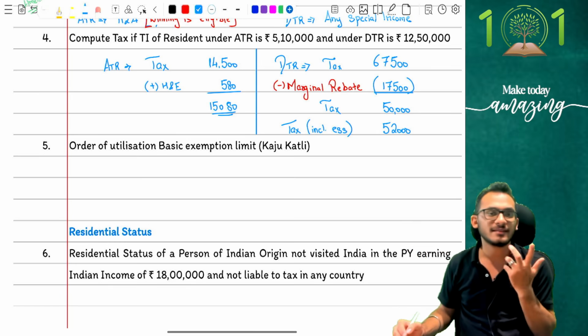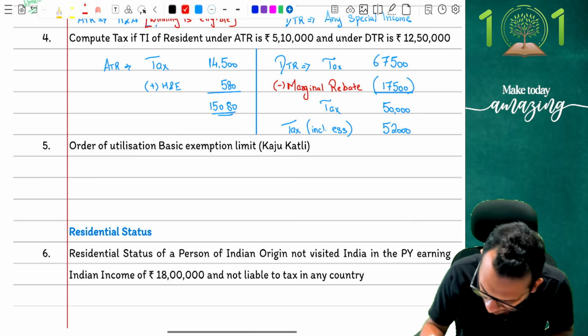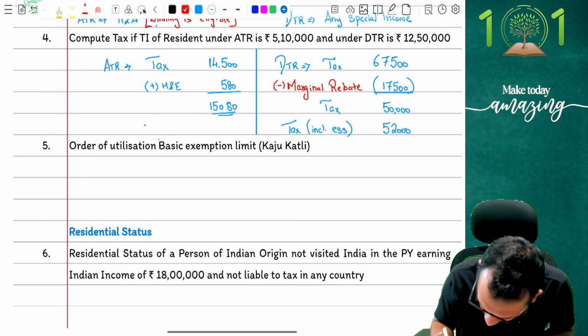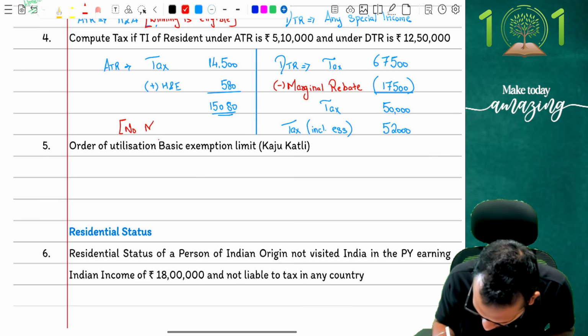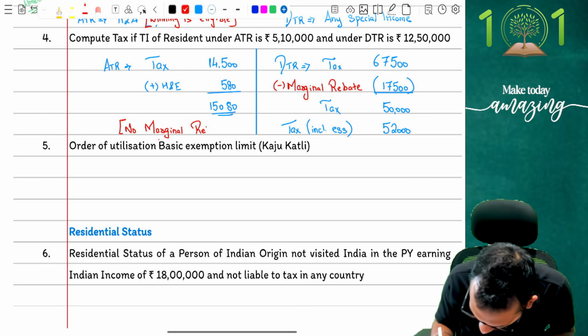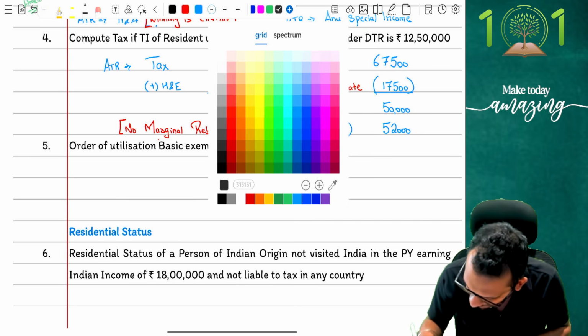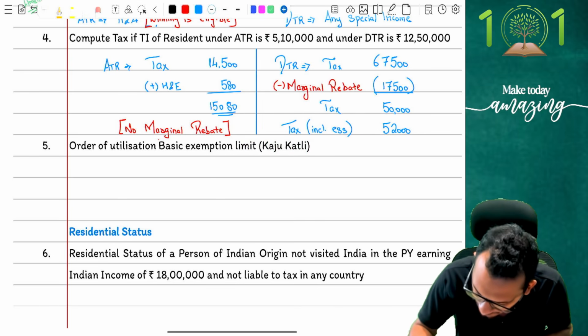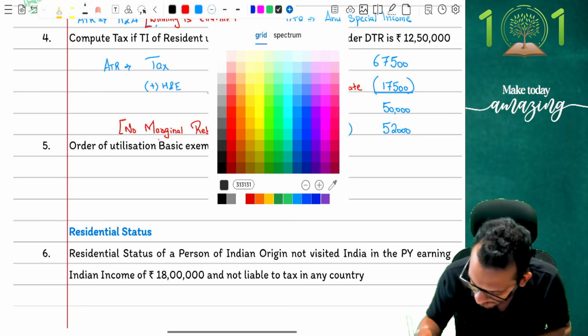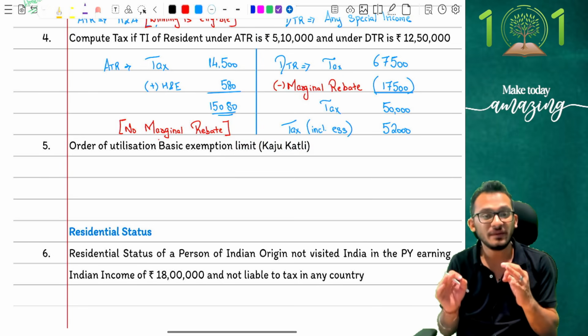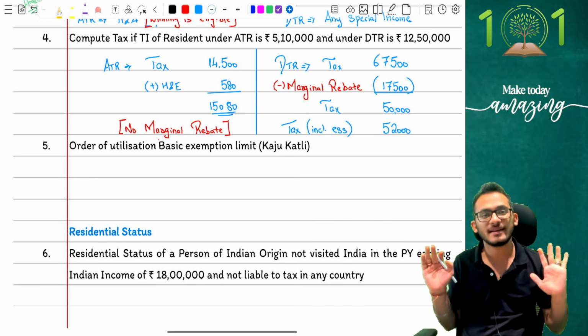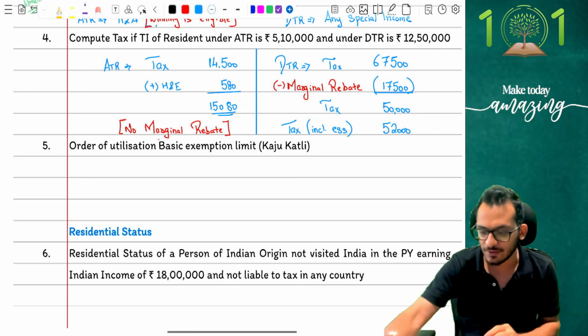Correct, not correct? This is what the conversation is, which means what has happened, people? I have literally commented, I will not get a marginal rebate, and that's how the statement will look like to you. I hope you get this, people. Is anyone having any kind of doubts? Is this making sense to everyone? Yes or no? Yes, this is what the conversation is. So be very, very careful on this conversation. Clear enough? Anyone, people? Yes, good.